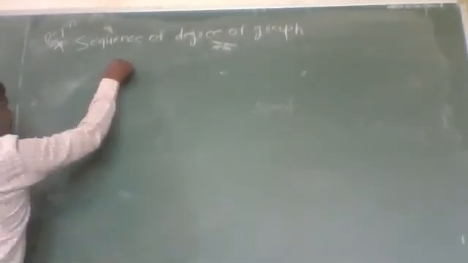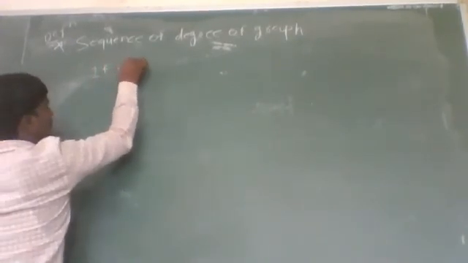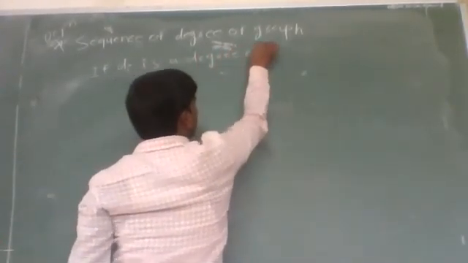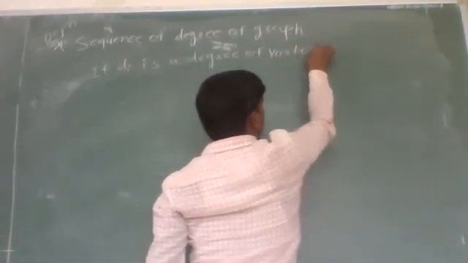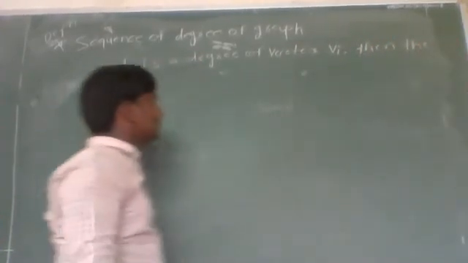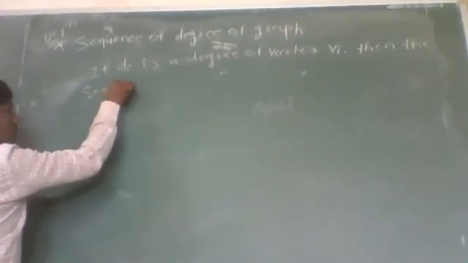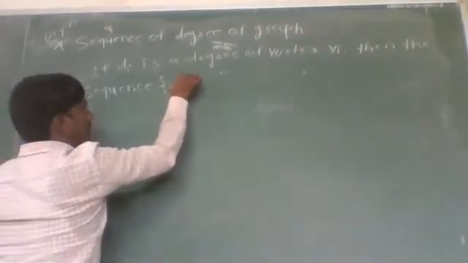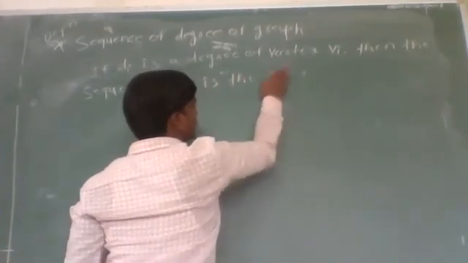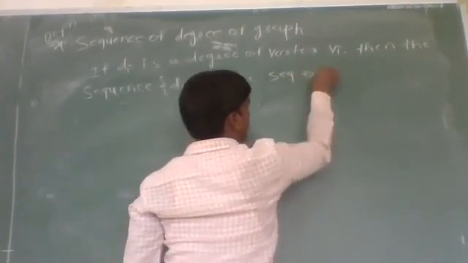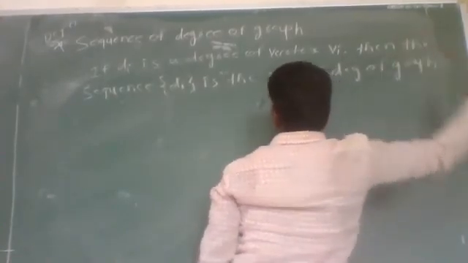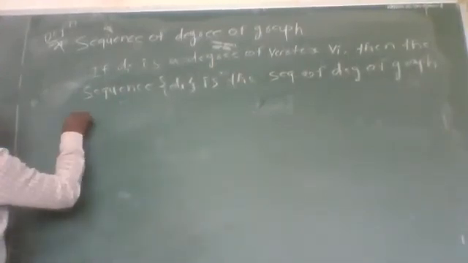Suppose di is the degree of vertex vi, then the sequence of di is nothing but the sequence of degrees of graph G. For example, let us take one example.